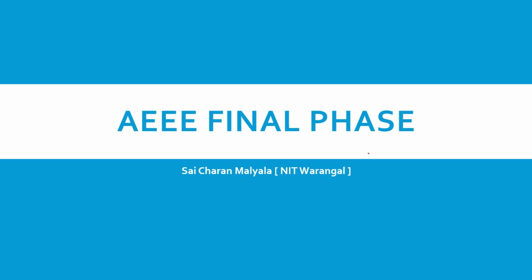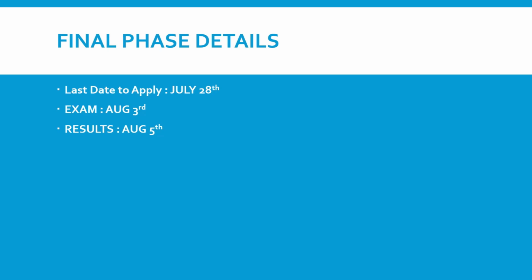Okay, so now the AEEE final phase. I think many of you are waiting for this. If you see the AEEE final phase details, first and foremost, the exam will be on August 3rd, and the result will be on August 5th along with all of them. And I said the best of all. The last date to apply is 28th July.